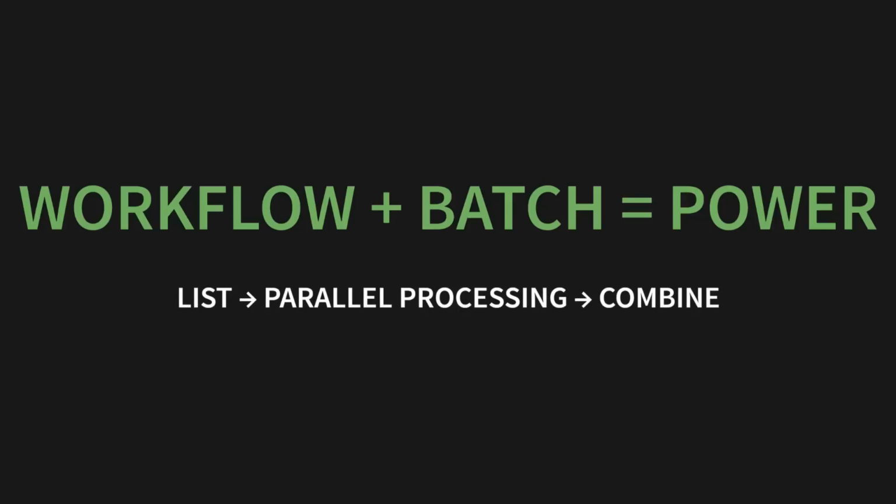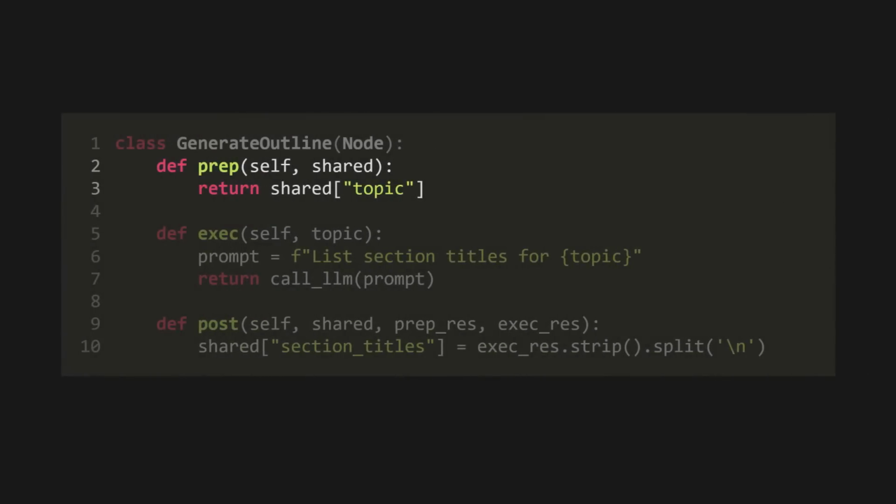Let's build it, node by node. First up, the generate outline node. Its job: grab the topic. Its prompt, laser-focused: list the section titles. Its final move: split the LLM's response into a clean list of titles for the next step.